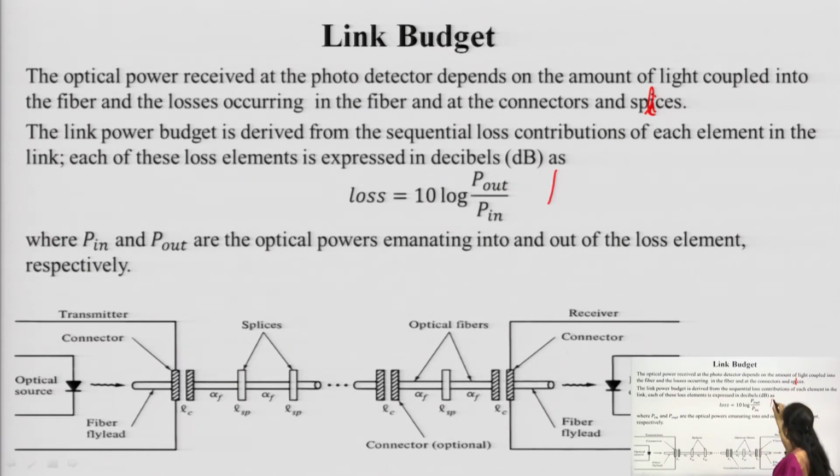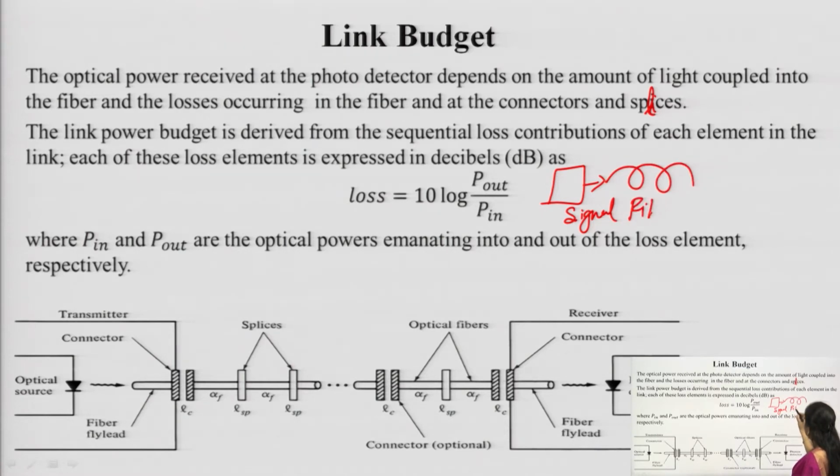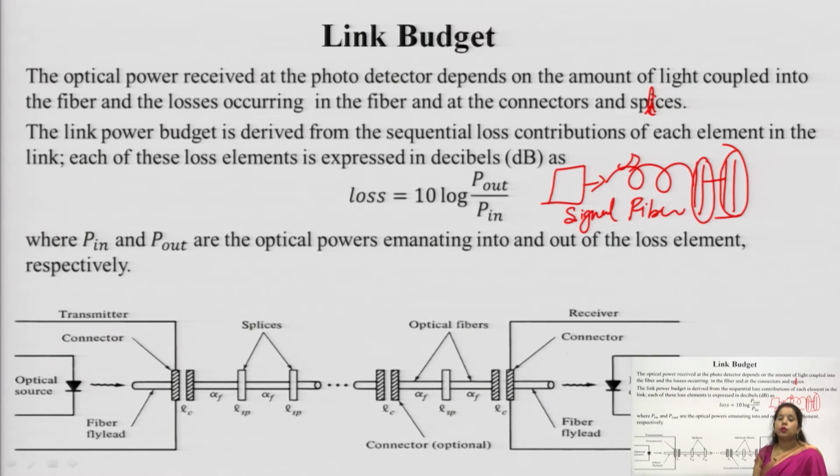For example, the signal is generated from the laser, then our fiber, in between there will be connectors, in between there will be splices, each one of these contributing losses of one kind or another. So, everything has to be taken into account when we are designing the optical fiber system.